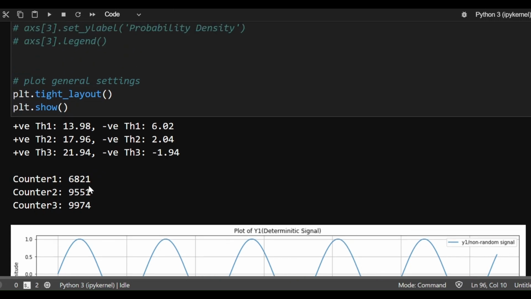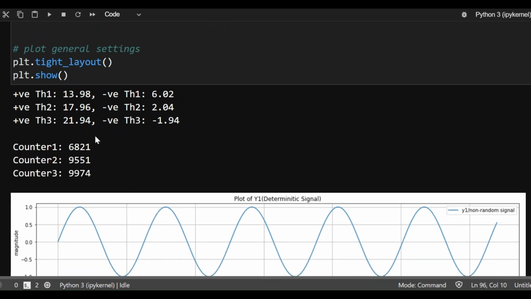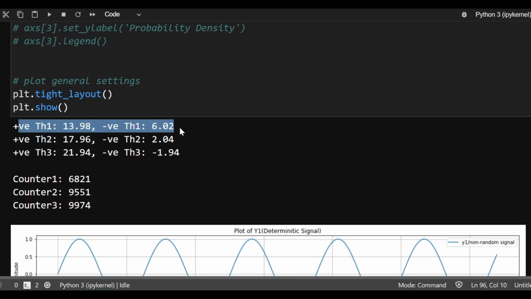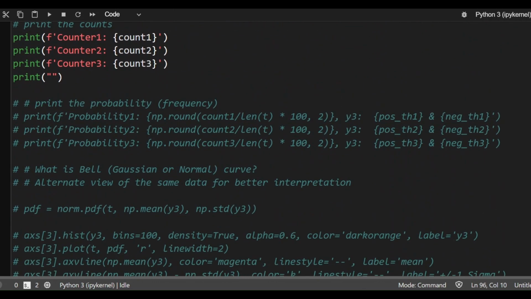So once we have got this count, can we do something better? The idea here is: can I find out the frequency with which this data is falling in all these three thresholds? I have to do nothing much. I know that in threshold 1, this data has fallen 6,821 times, and I just need to divide it by the total data set that I generated, which was 10,000, and that will give me the frequency, also called the probability, of this data being in this band. So that's what I'm going to do here.